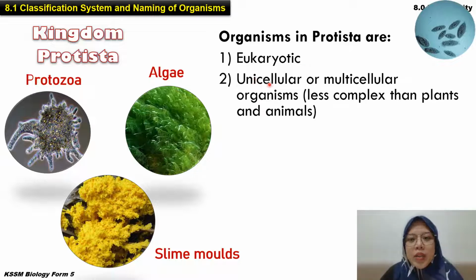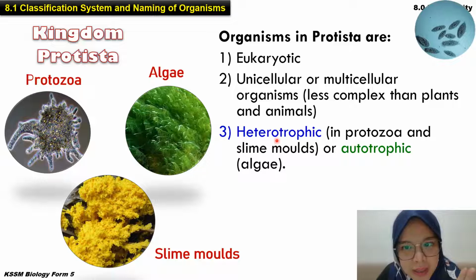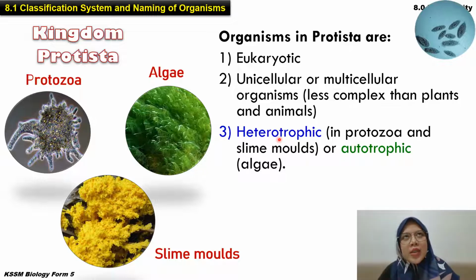It can be unicellular or multicellular, but still simpler compared to the plants and animals. And then, for the protista, it has two types, either heterotrophic, which gets the nutrient from outside, or autotrophic. For example, is the algae. This one, algae is autotrophic.